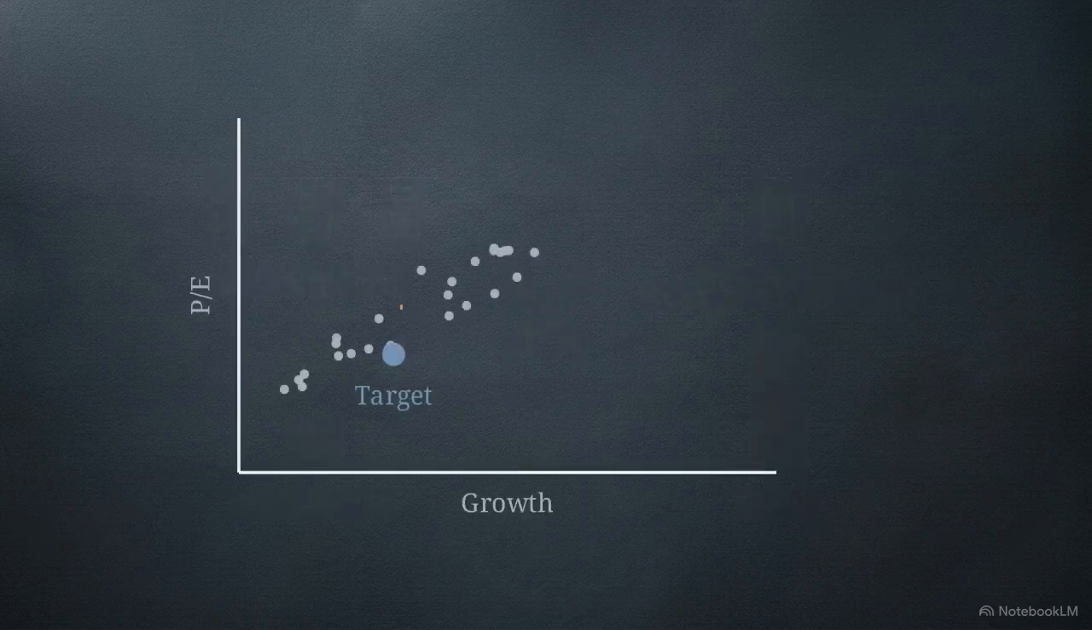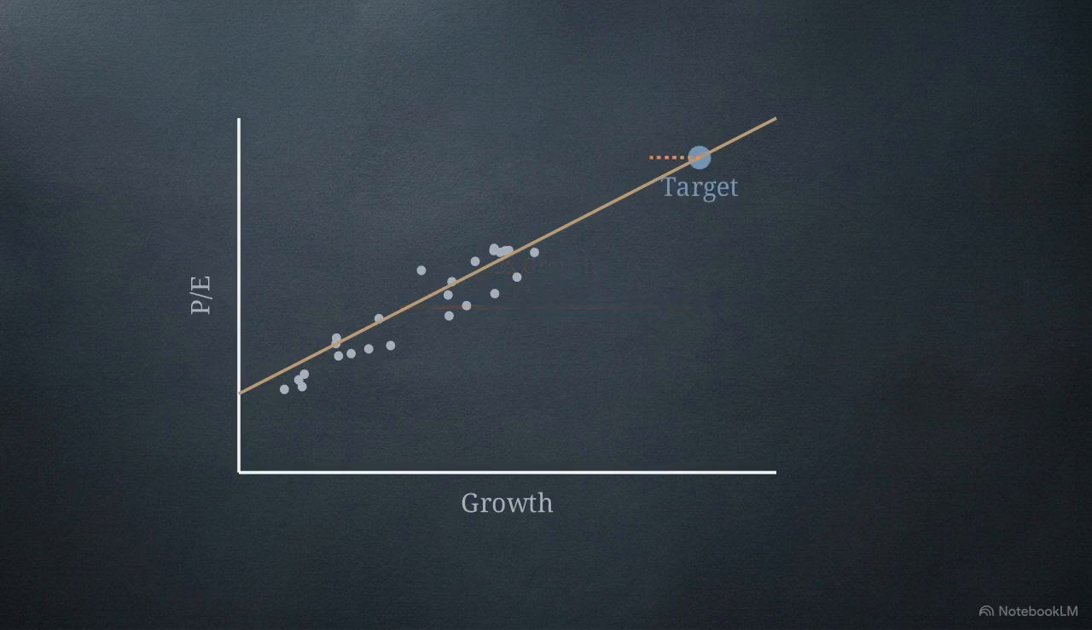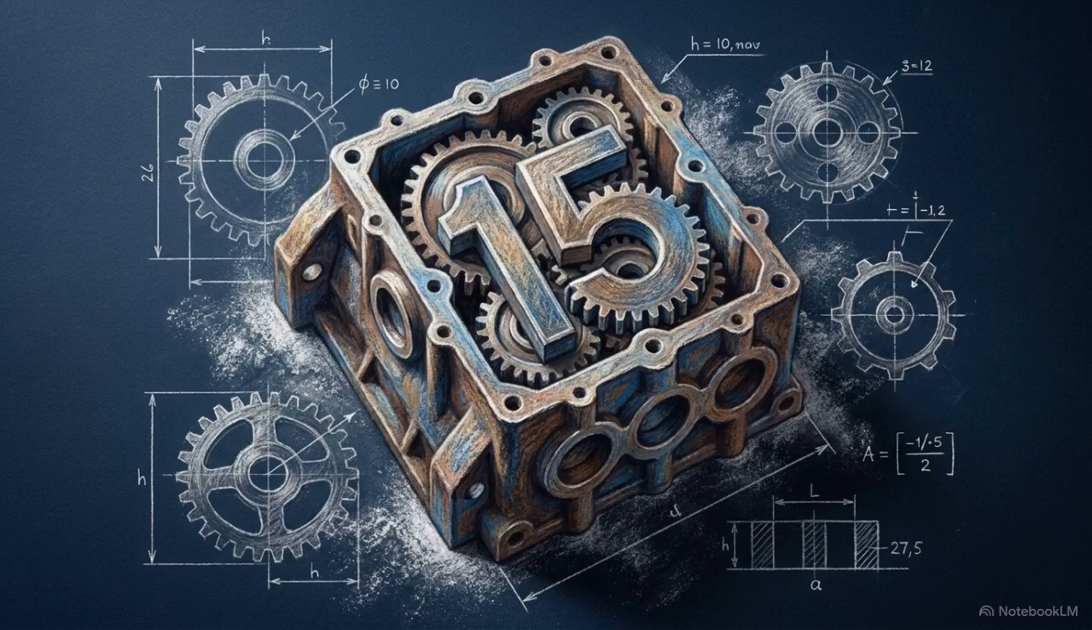To correct this, you can subjectively adjust the multiple or use a scatterplot regression across the market, graphing growth against PE, to find a mathematically precise predicted multiple for the target. A multiple is never a static number. It acts as a dynamic proxy for the underlying financial engine of the business. Let's bring all of this together.